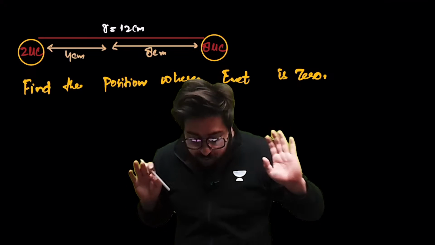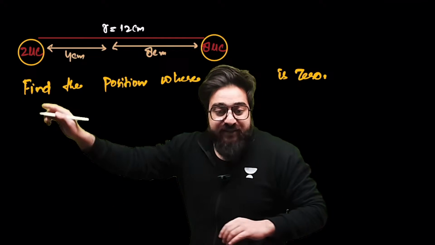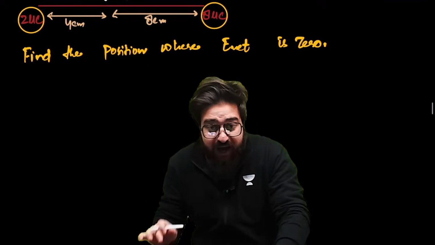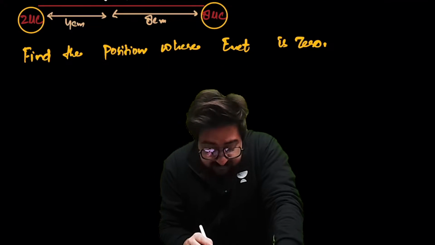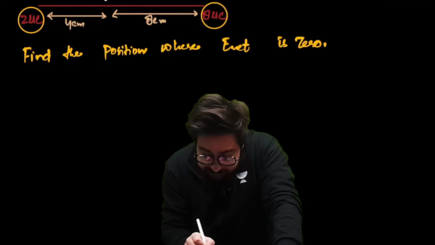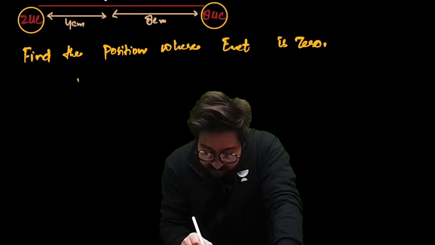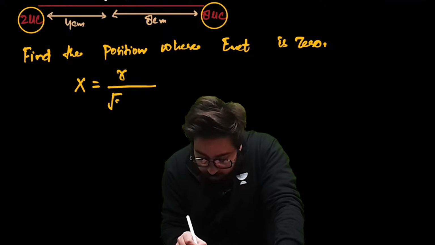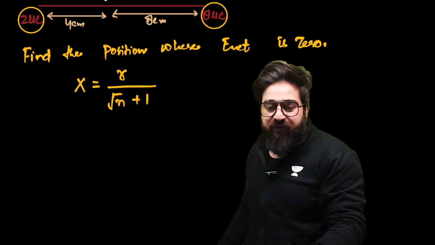Same formula we will be using over here also. See guys, this charge is positive, this charge is positive. Over there I told you, my dear people, listen to me very carefully, in this case, this x will be equal to r upon under root of n plus 1.